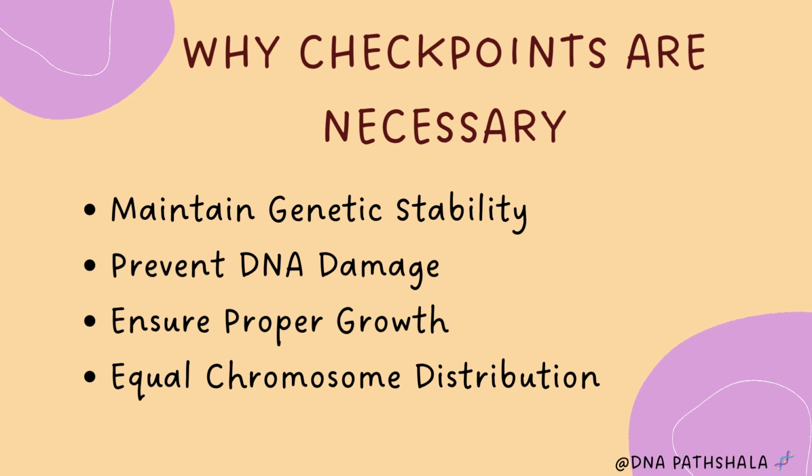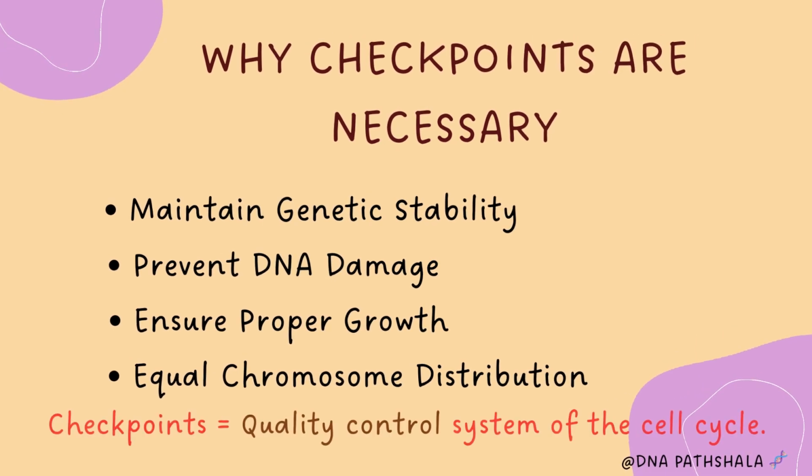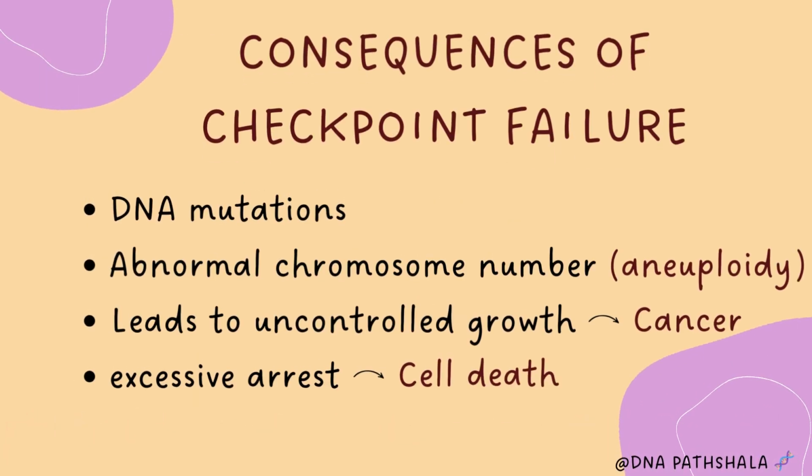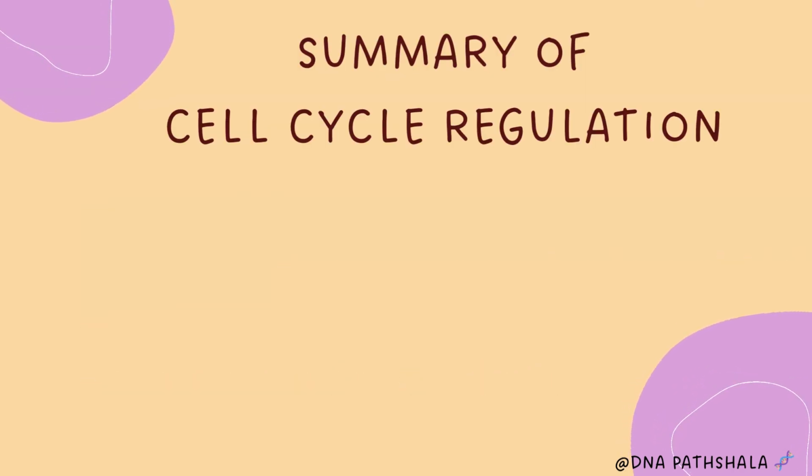And last, to guarantee equal chromosome division. That is, during metaphase, the spindle checkpoint ensures all chromosomes are aligned at the center and spindle fibers are properly attached, so as to prevent the unequal distribution of chromosomes. So, checkpoints are the quality control system of the cell cycle. What happens if checkpoints do not work? DNA mistakes pass to the next generation of cells, and chromosomes may not divide equally. So, this can lead to cancer or cell death. So, checkpoints are lifesavers.